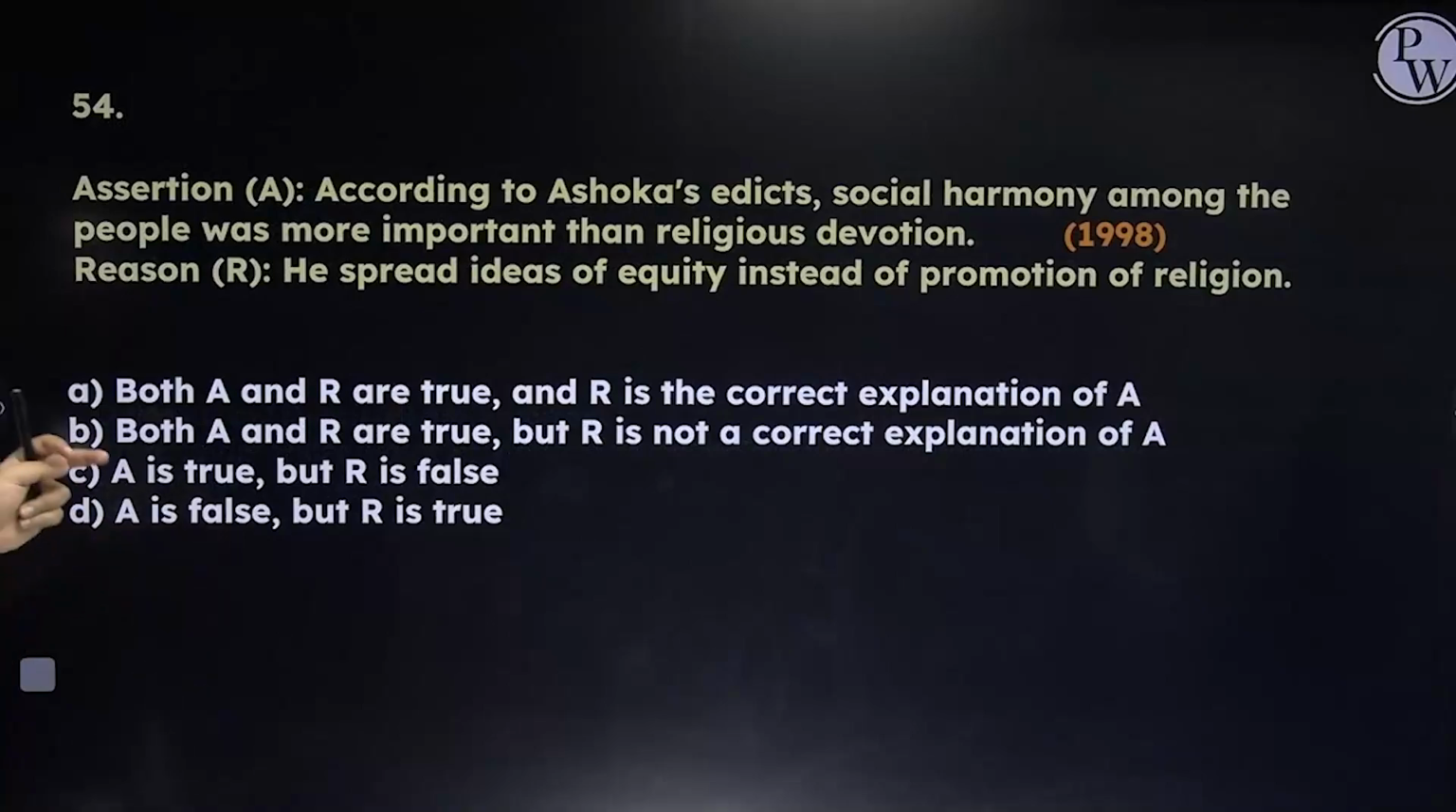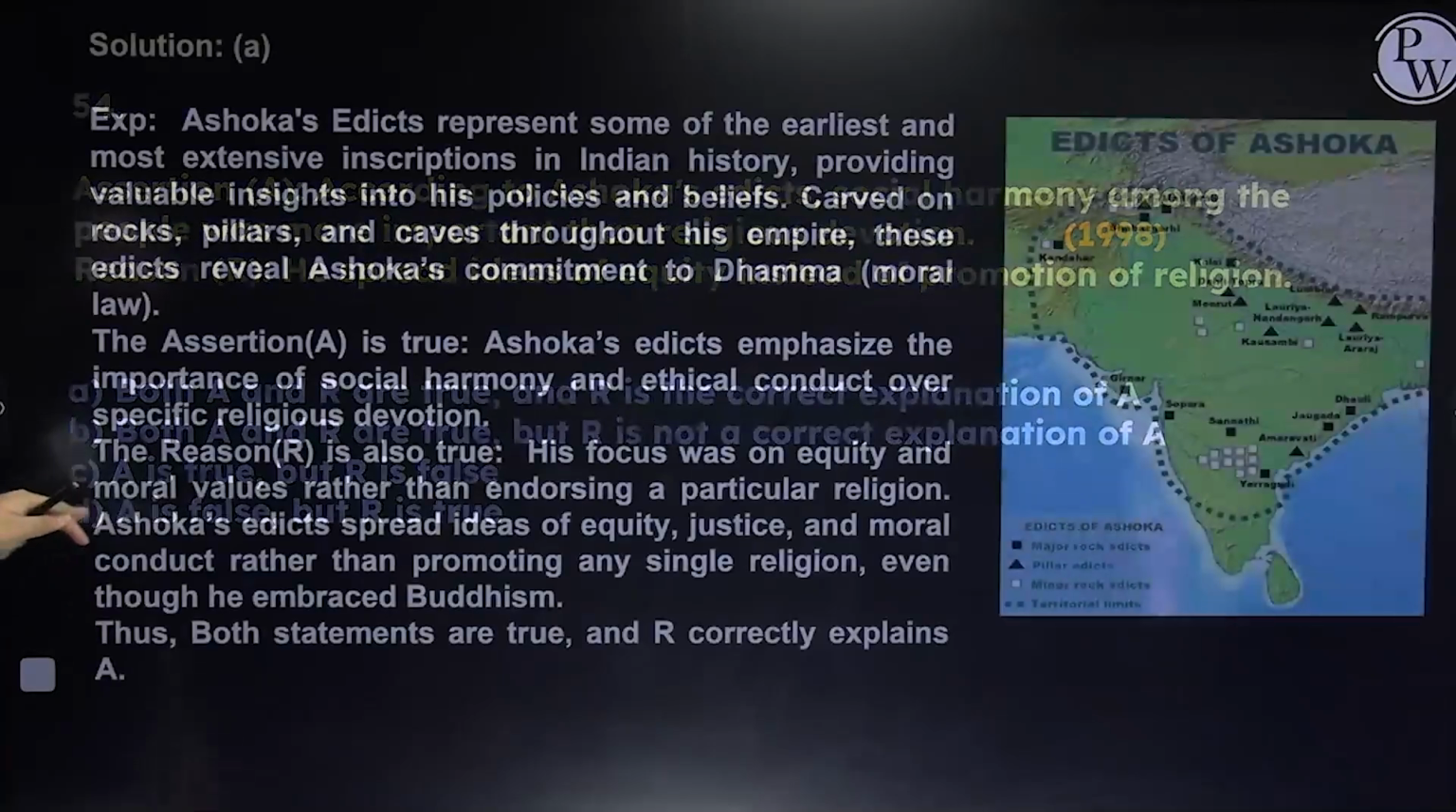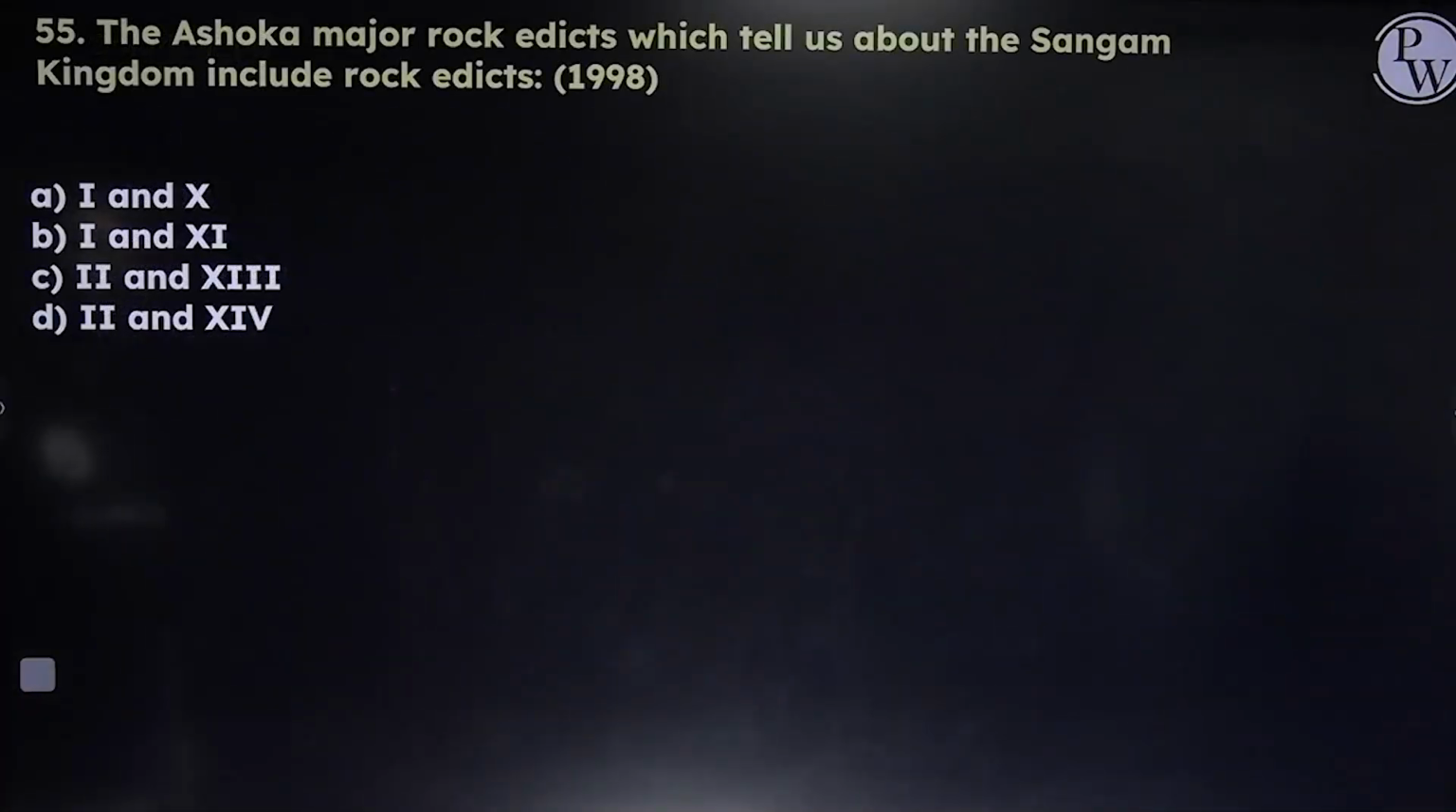Please remember. According to Ashoka's edict, social harmony among the people was more important than religious devotion, correct? And he spread ideas of equity instead of promotion of religion. So the answer becomes A, because it's a correct explanation. So can you see lots of questions are there?